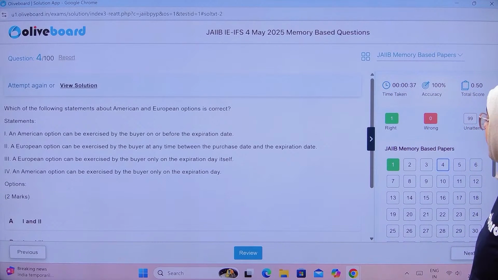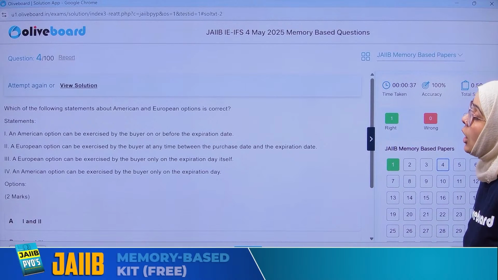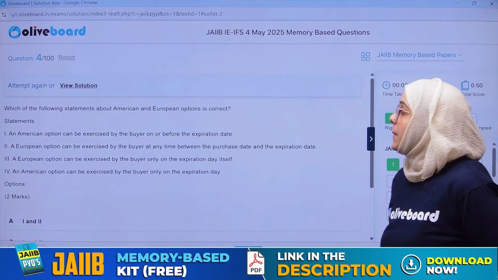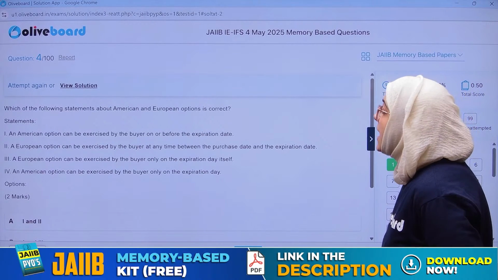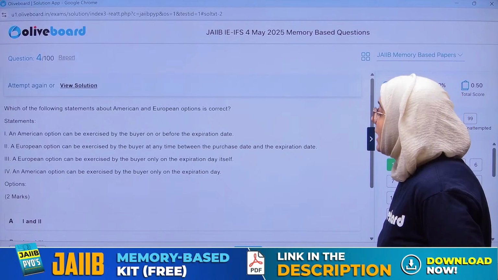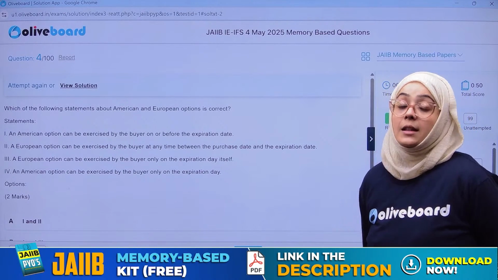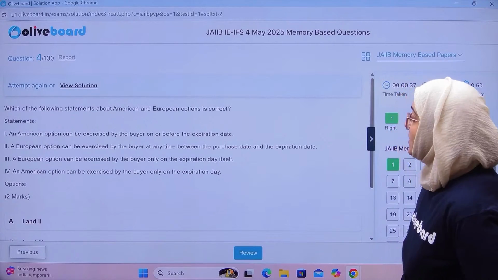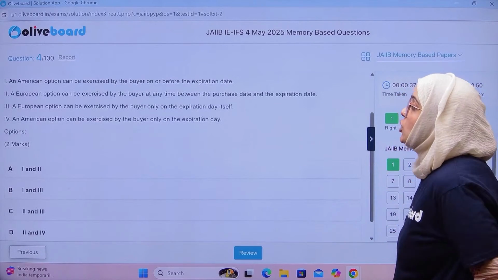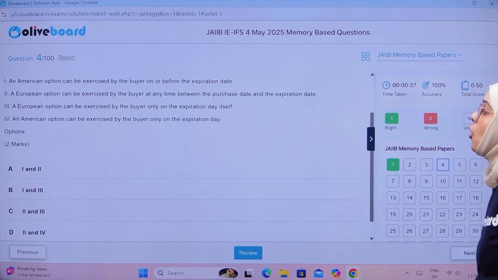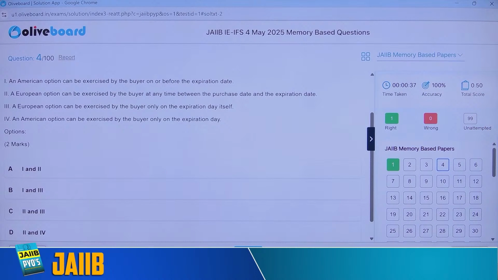If we talk about the next question, which of the following statements about American and European options is correct? So we have to tell about the American and European options. An American option can be exercised by the buyer on or before the expiration date.